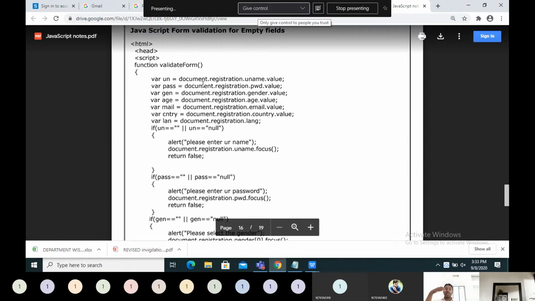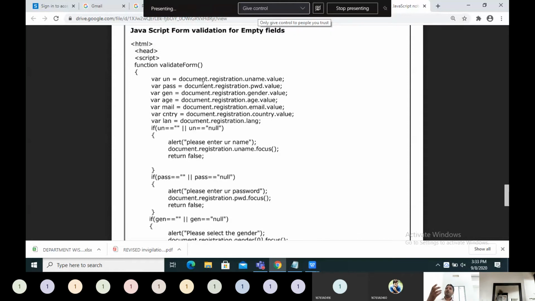We are getting the values, the data the user has typed in those form controls. How? By using the document object. Document refers to the HTML page, the HTML document. Within that there are so many controls.